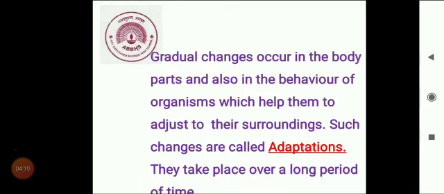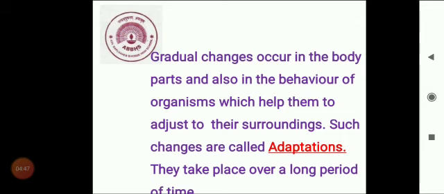Now we see what adaptation is. Gradual changes occur in the body parts and also in the behavior of organisms which help them to adjust to their surroundings. Such changes are called adaptations. They take place over a long period of time. These long-term changes help them to adjust to their surroundings. Students, you have to underline the definition of adaptation.